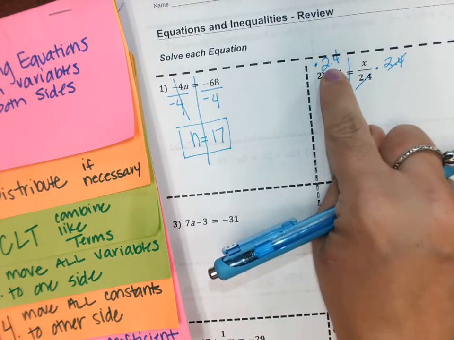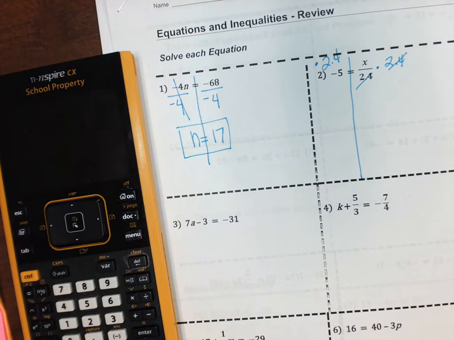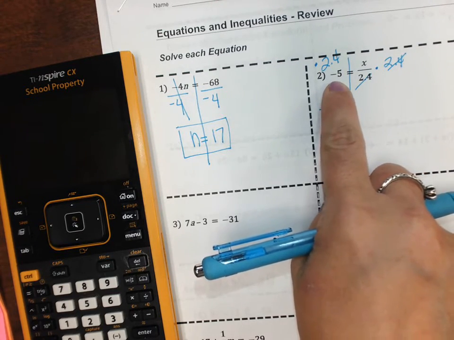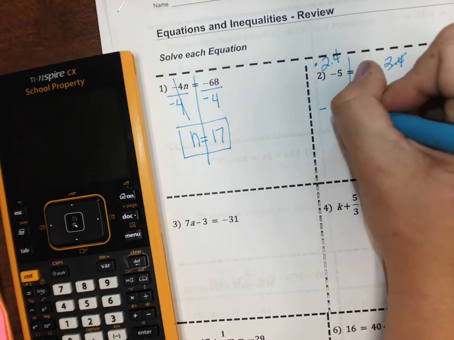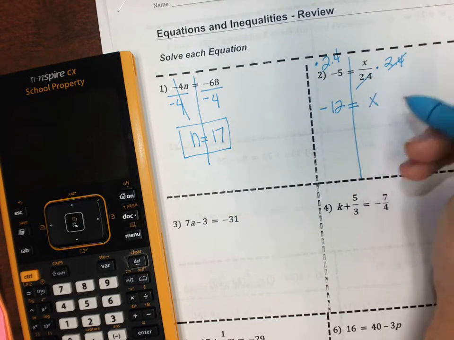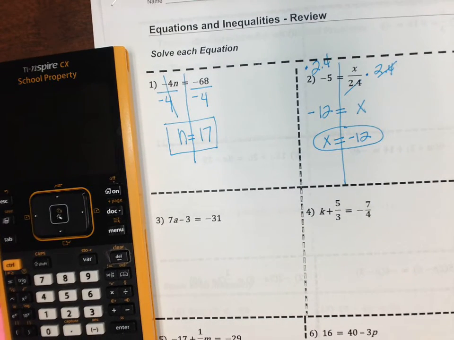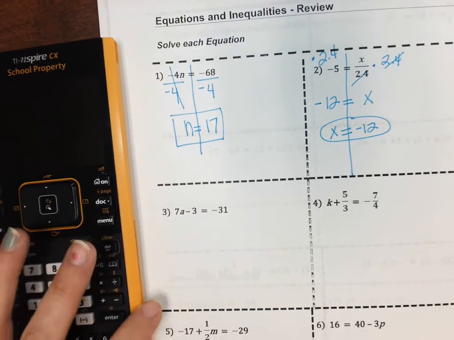So -5 times 2.4. What is that going to give me? Isn't it -12? A negative times a positive is a negative. And then what I'll do is I'll flip that around. Okay? So far, so good? Everyone's good? All right. Moving right along.